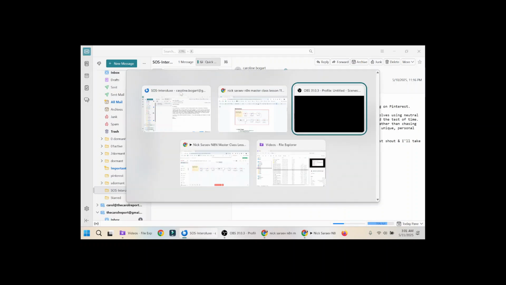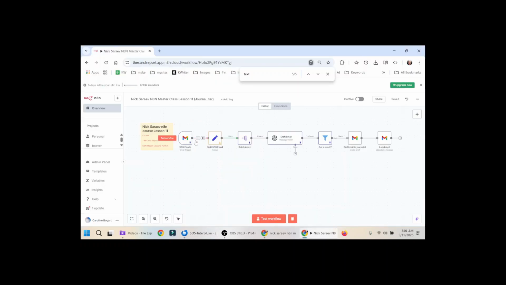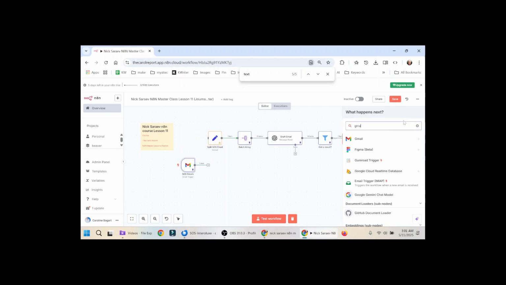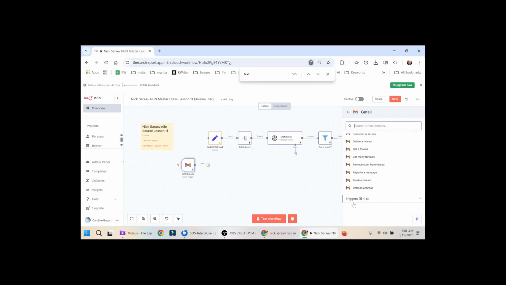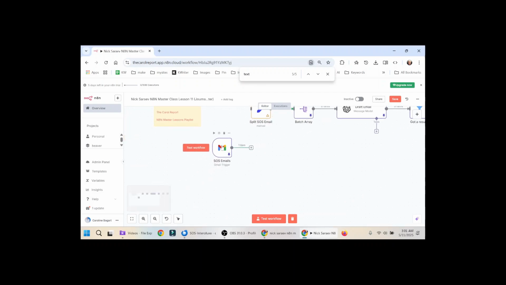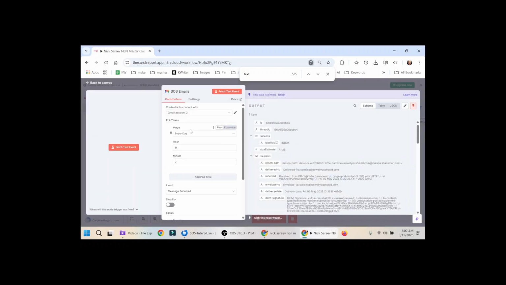So let's start building this in N8n. The first thing that you'll do is create a Gmail trigger. So look for Gmail and then go all the way to the bottom and you'll click on it. I can't click it because I've got one on my screen already, but it'll be down here. In the Gmail node, you will probably set the mode to every day, but you can have it do anything you like. Since these emails come once a day, I think that makes sense.